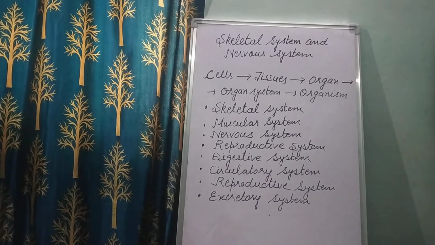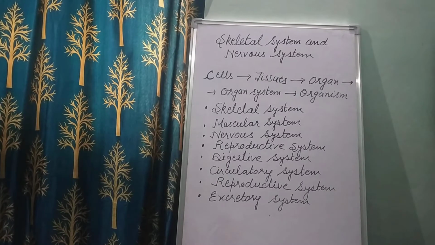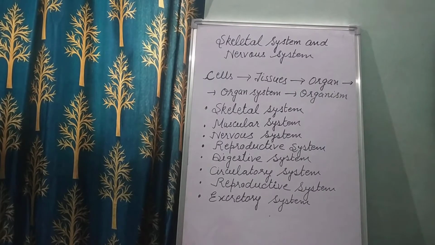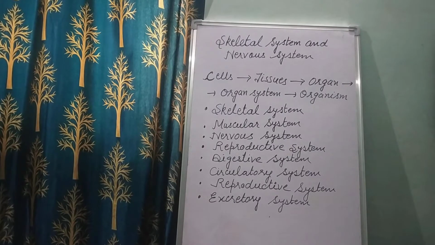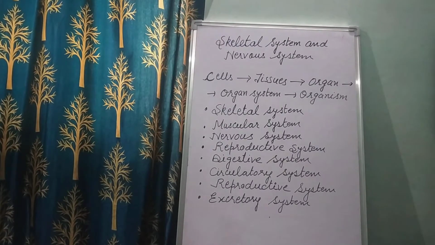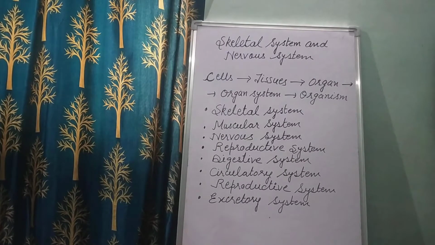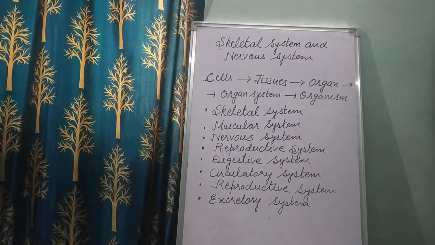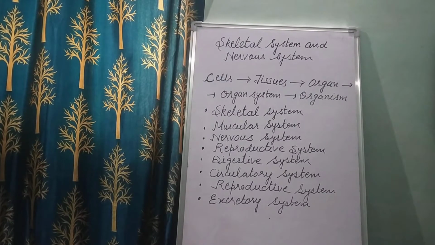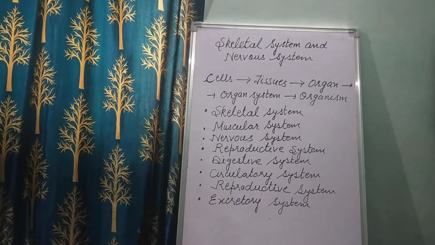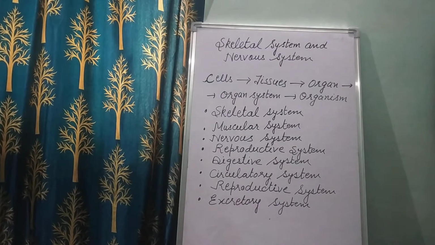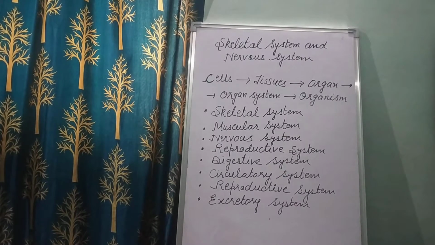So you know about the cells. Children, cells are the building blocks of our body, and cells together form a tissue. And when different tissues group together, they form an organ. And when different organs group together and perform a particular function in a body, these organs together form an organ system. And when these organ systems group together, they form an organism, or you can say a human body. So this way a human body or an organism is made.